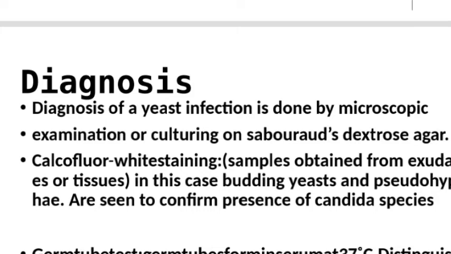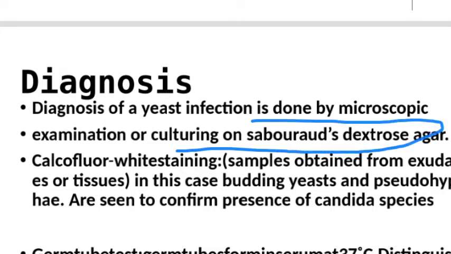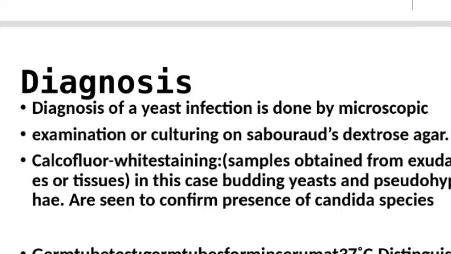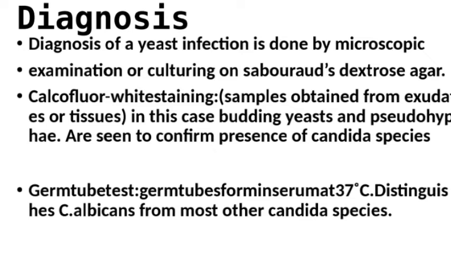You can culture this kind of organism in agar called Sabouraud agar. You can do another test called calcofluor white staining, whereby you take a fluid from those regions, then you put a stain called calcofluor. After that, you check under a microscope, whereby you can see budding yeast or pseudohyphae.